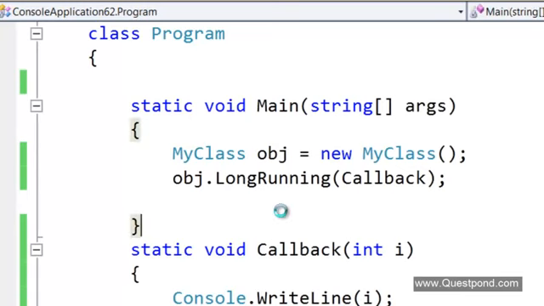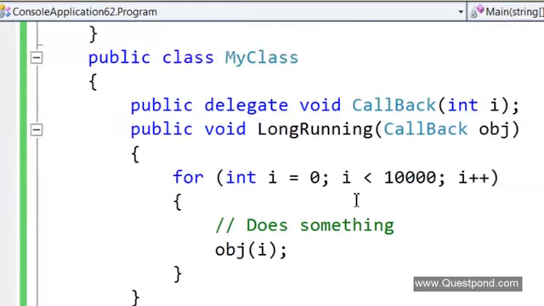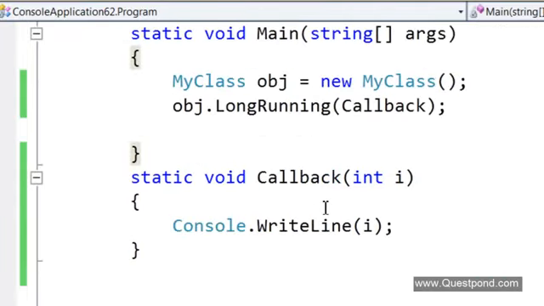So if I do a Ctrl F5, there you can see now my numbers are getting displayed. So in other words, what is happening is that this my class is communicating the data via the delegate.